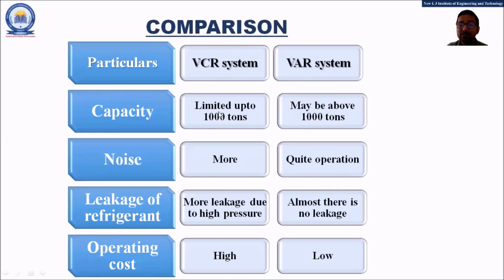In the VCR system, the capacity is limited to 1000 tons, whereas in VAR it may be above 1000 tons. Noise produced: in VCR, because of the operation of the compressor, more noise is produced, but with respect to VAR it is quiet operation. Leakage of the refrigerant: in the VCR, because of the compression and the high pressure conditions, there are more leakage chances, whereas in the VAR there is almost no leakage.